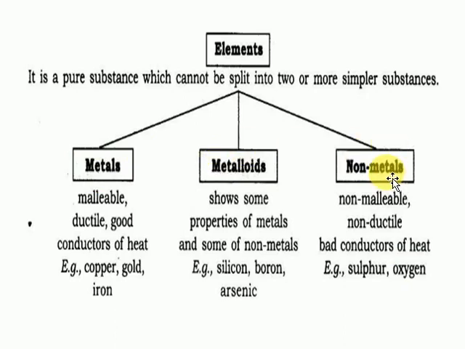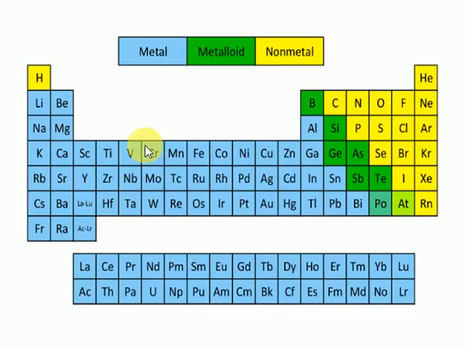We'll discuss in detail. Students, this is the modern periodic table. In this modern periodic table, you find 118 elements. Of those 118 elements, 80% are metals only. The remaining 20% are non-metals and metalloids. You can see very clearly these are metalloids only. There are six metalloids. Consider the remaining ones, these are all non-metals.